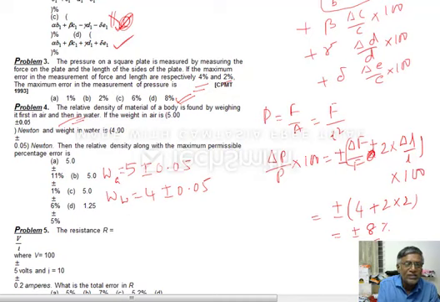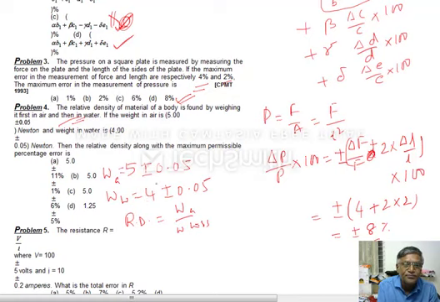So now actually what is the formula? Relative density is nothing but weight in air divided by loss of weight. See here, what is the difference? 5 minus 4 is 1. So that is weight loss.